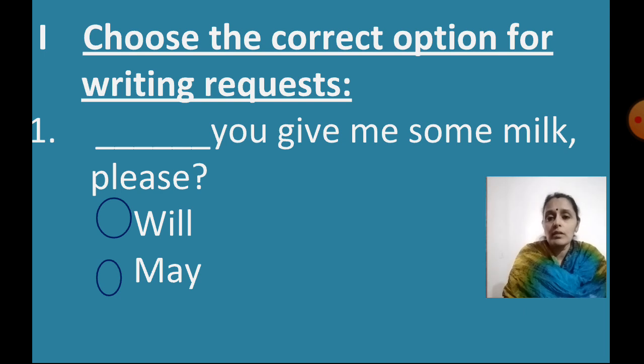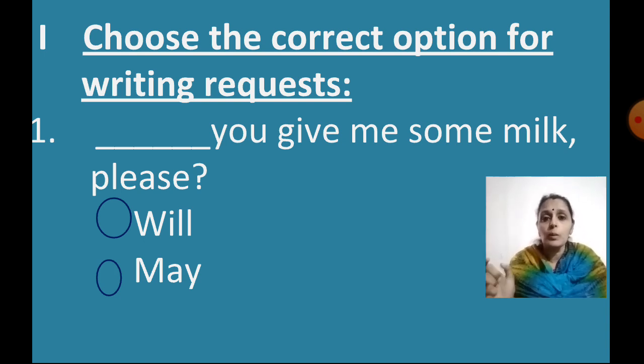Options are given. You have to select the correct option by clicking on it. As told in the previous videos also, you don't have to type anything, children. You just have to click the correct answer. The first one is, dash you give me some milk please. I'm requesting somebody to give me milk.